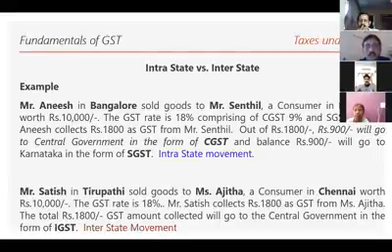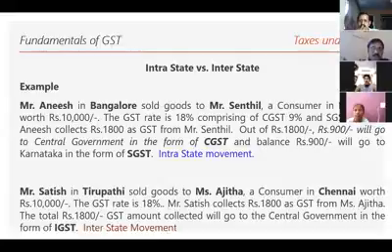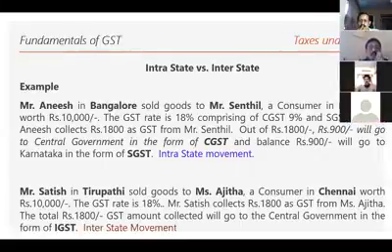It means there is an integration of two states. A transaction between two states. One is from Andhra Pradesh, Tirupati, and Chennai is in Tamil Nadu. So when the transaction is between two states, then two states are integrated, and IGST is applicable on this transaction.